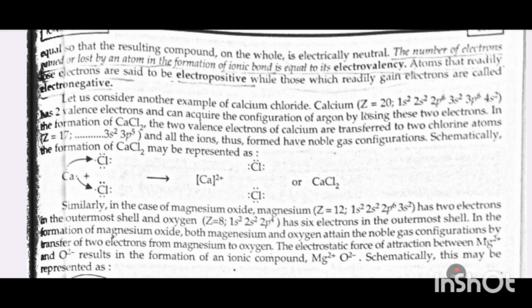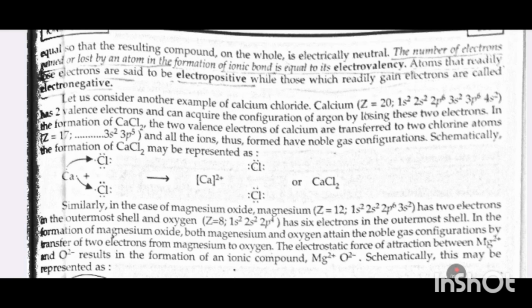The number of electrons gained or lost by an atom in the formation of ionic bond is equal to its electrovalency. Atoms that readily lose electrons are said to be electropositive, while those which readily gain electrons are called electronegative.